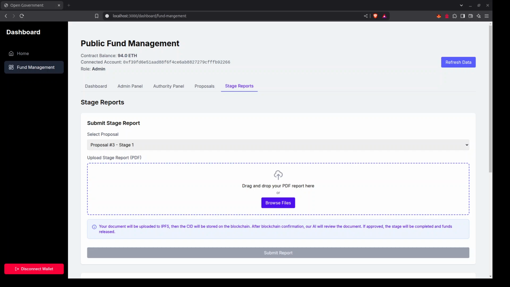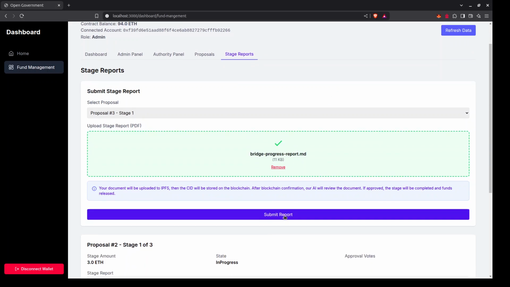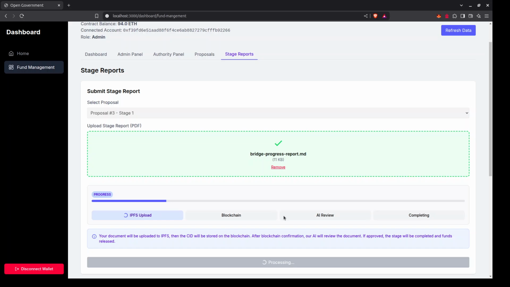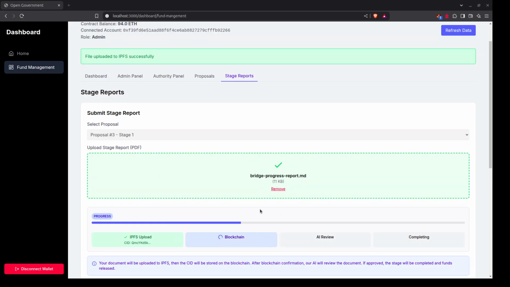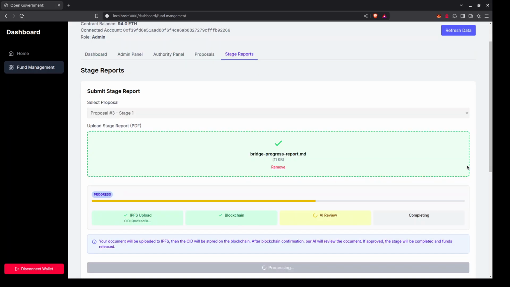So I will drop a document that contains the details of that particular proposal and that particular stage, containing all the technical and numerical details. This file will first be stored on IPFS, and then it will be given for AI review.